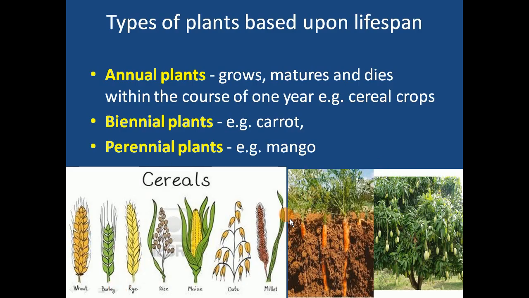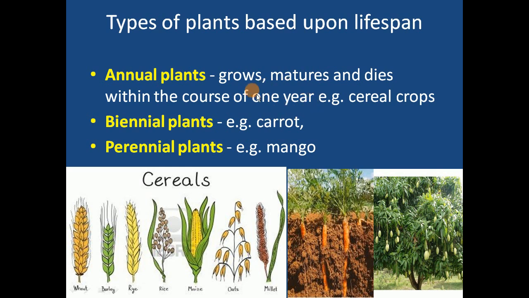So the first term we are going to study is related to plants: various types of plants based upon their lifespan. Lifespan means how long it is going to live, right? The first such term is annual plants. Annual plants take 1 year for growth, for getting matured, and ultimately they die. So all these three phases are completed over the span of 1 year.